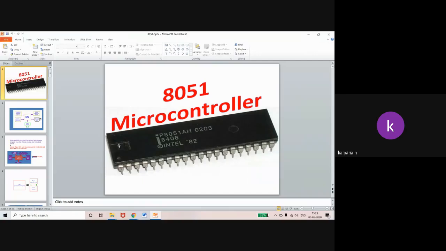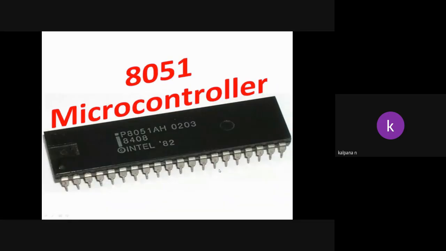Microprocessor means a CPU on IC. Okay, CPU on an IC means what? CPU consisting of an arithmetic logic unit and control unit. Okay, so in simple form, CPU on IC is called a microprocessor.